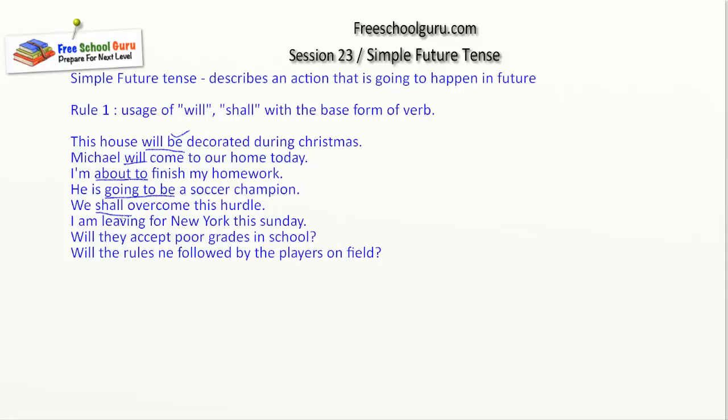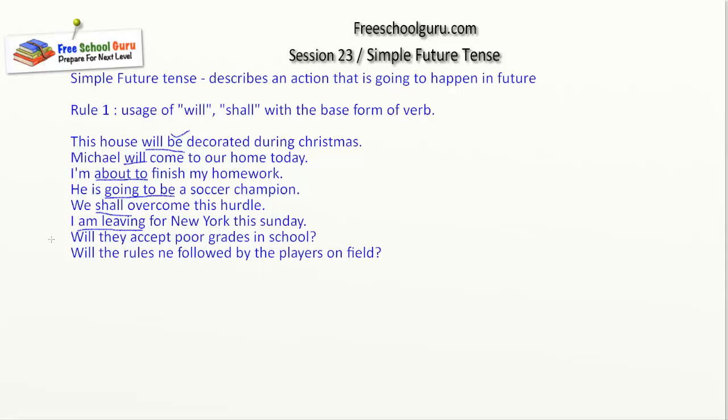So this is a simple one, usage of will and shall. I am leaving for New York this Sunday. Again, beautiful example of a future tense. No usage of will or shall, but yet it is a future. So sometimes you can read the statement and yourself you can identify this action is going to happen in future. So yeah, this is a future tense.